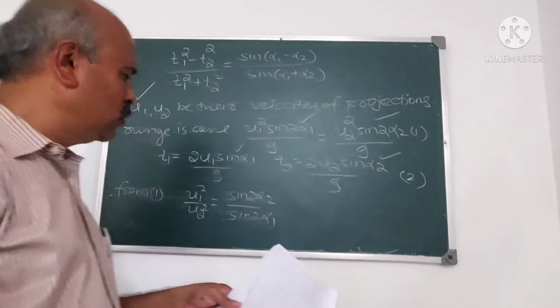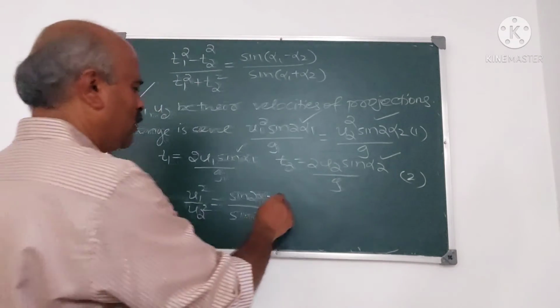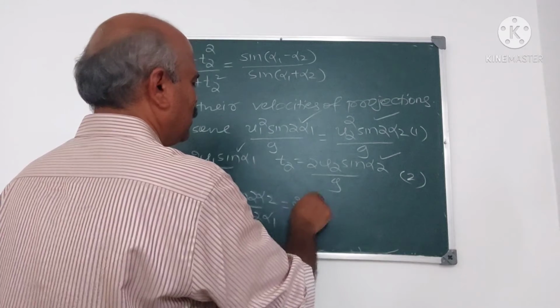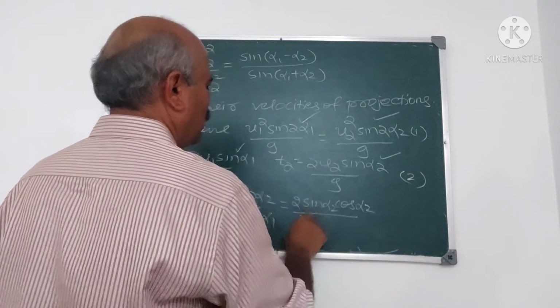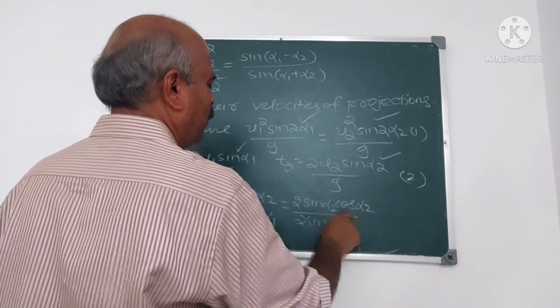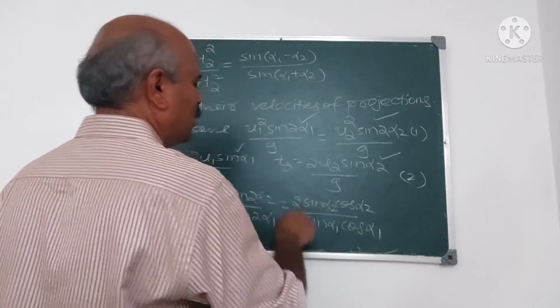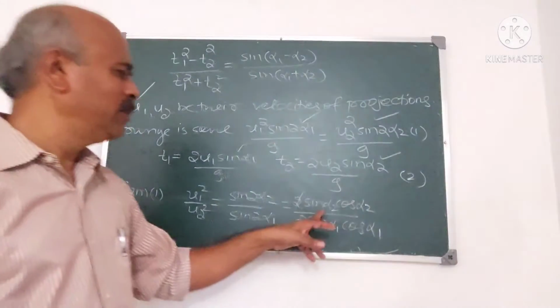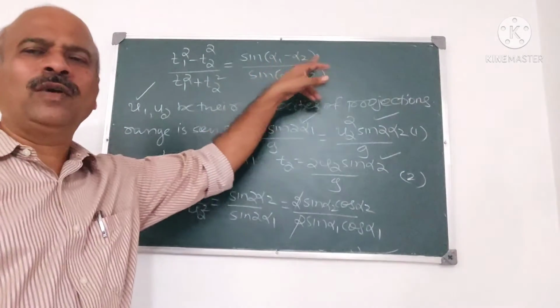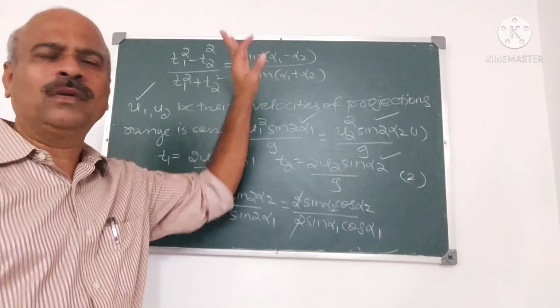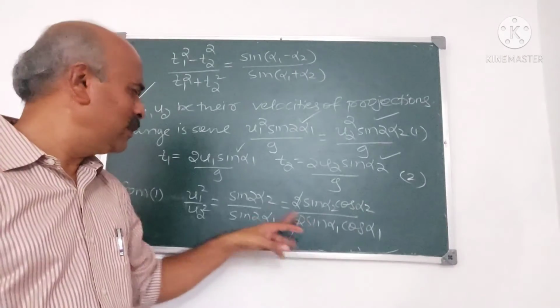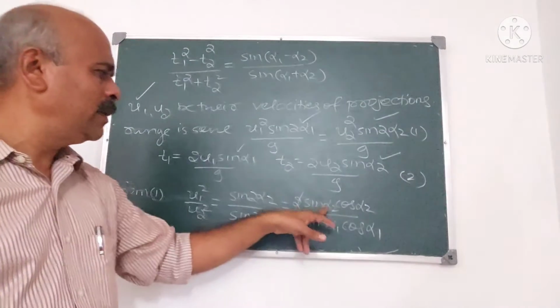Sin 2 alpha 2 upon sin 2 alpha 1. It is written as 2 sin alpha 2 cos alpha 2 upon 2 sin alpha 1 cos alpha 1, because we require this simplification, because we have to prove that sin alpha 1 minus alpha 2 is expressed in terms of alpha 1 and alpha 2. So I simplify like this. What is u1 square by u2 square is this.